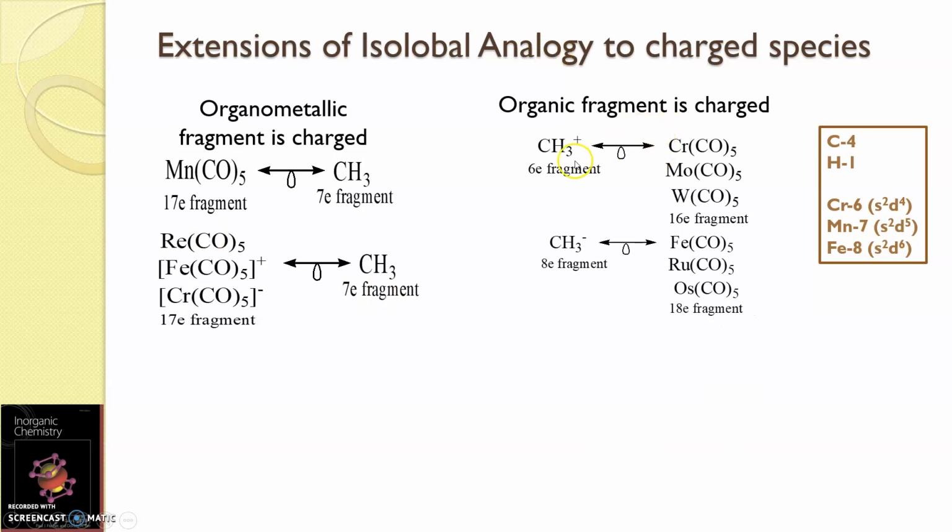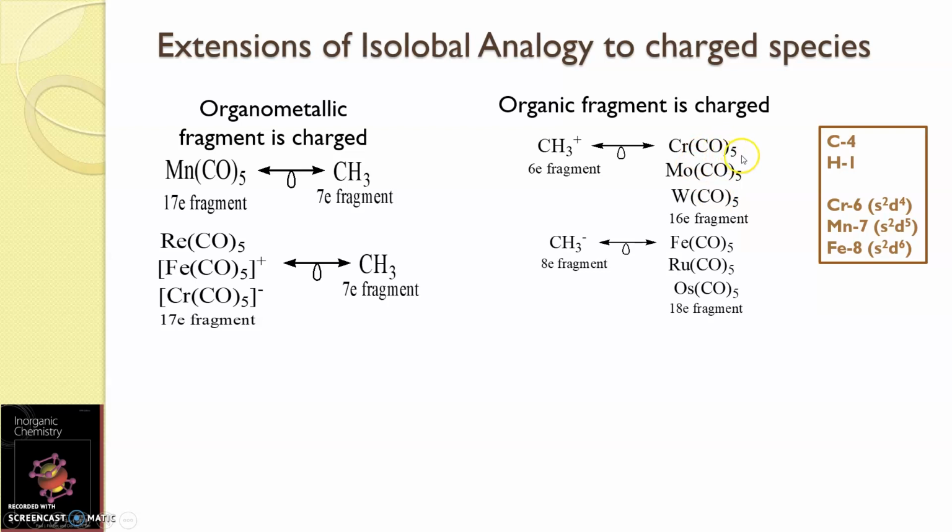Now we will see an example where the organic fragment is charged. We are going to keep the number of vertices same. That means that in all the cases, there is a loss of one vertex on tetrahedron as well as on the octahedron. Now decrease one electron from CH3. CH3 is 7 electron. So you remove one electron, it becomes a 6 electron species. This will be isolobal with any 16 electron species on the organometallic side with one vertex less, one corner less.